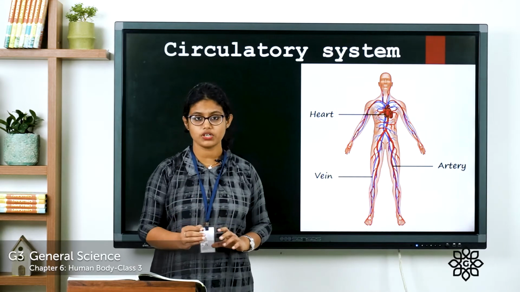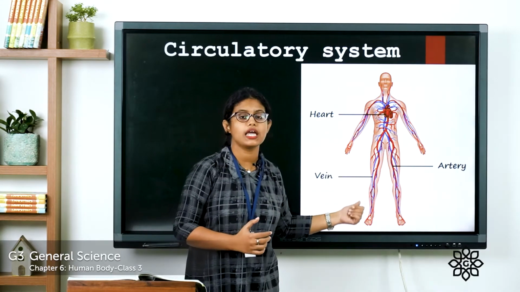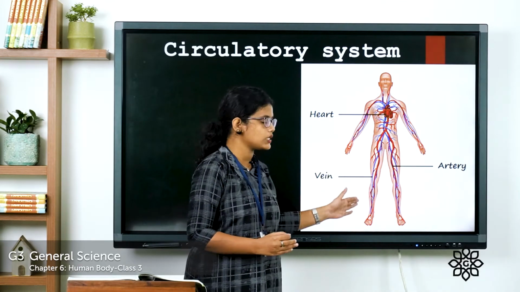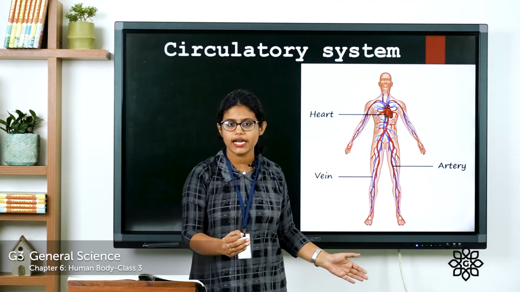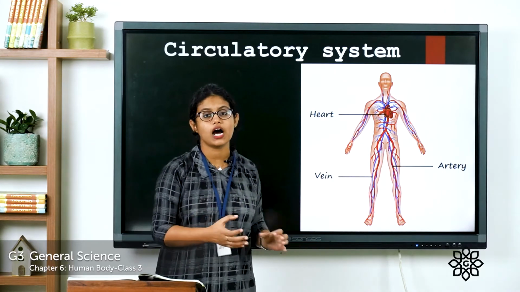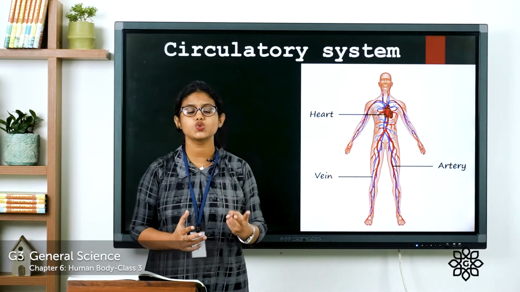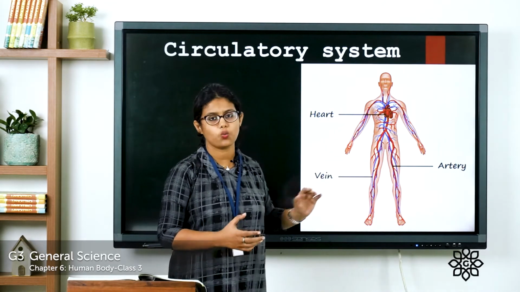What you have to remember is, do not assume that the blood flowing through veins is blue. It is just to differentiate that it is given in blue color. The blood flowing through arteries is light red and the blood flowing through veins is dark red color.